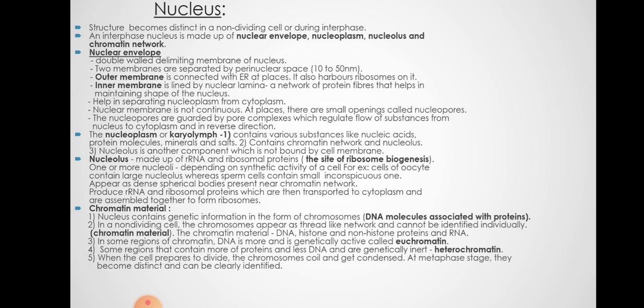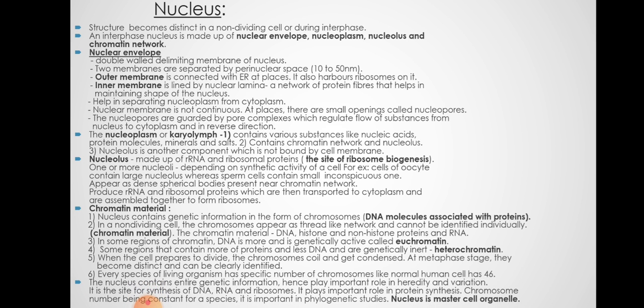Now when a cell is about to divide, the chromatin material gets condensed and forms chromosomes. The thread-like irregular mass becomes tightly coiled and looks like an X, so we call it a chromosome. At the metaphase stage, they become distinct and can be clearly identified. Every living species has a specific number of chromosomes, like humans have 46 chromosomes. That differs with different species and different animals.